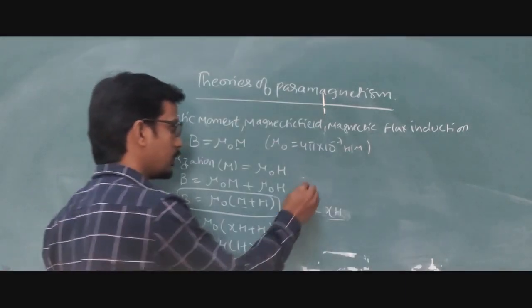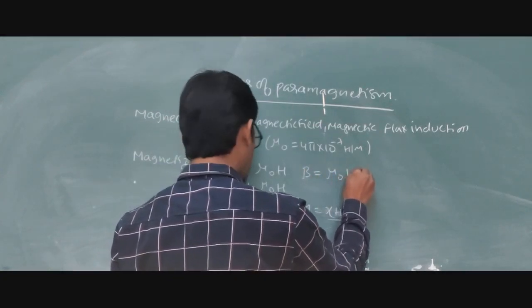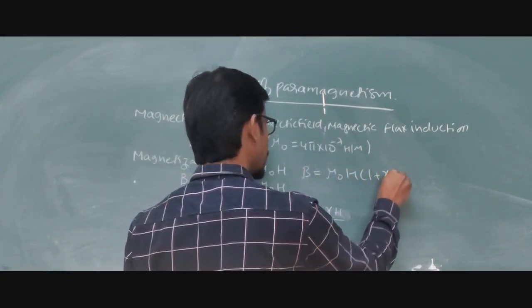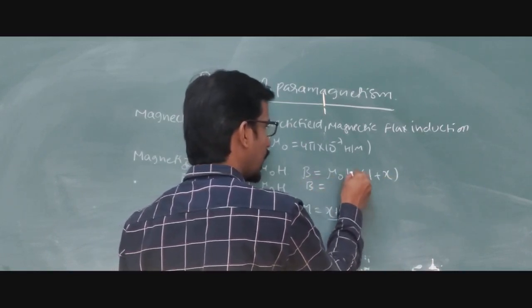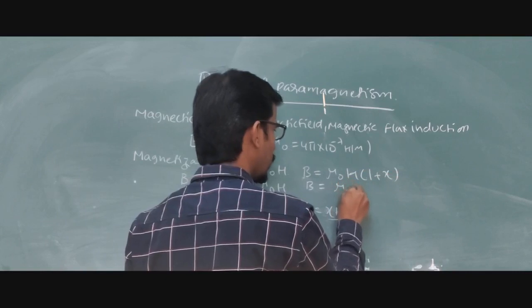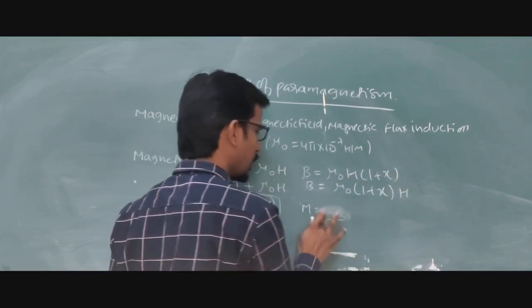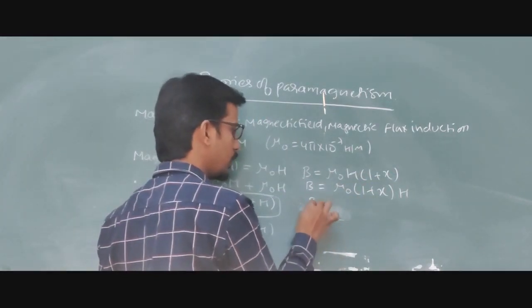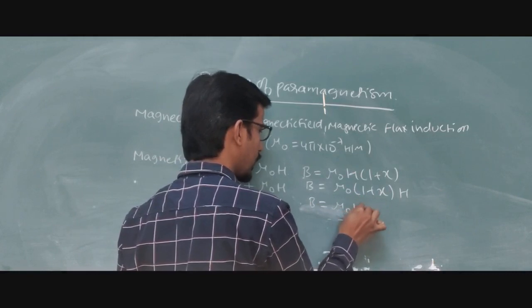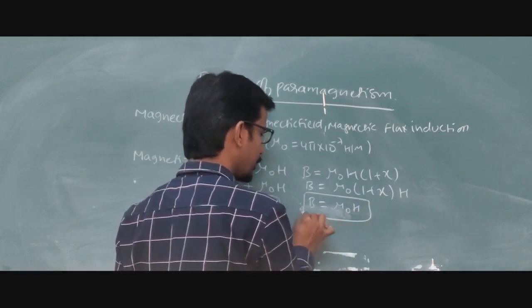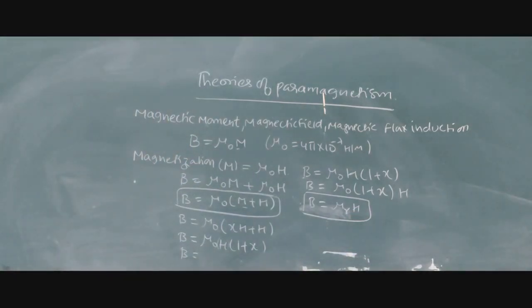I will write here to understand better. B is equal to mu into H times 1 plus susceptibility. So again another equation for B. I am taking H as common, mu naught equal to 1 plus susceptibility into H separately. So what will happen now? B is equal to this whole equation, which is equal to mu naught H mu r. Understood?